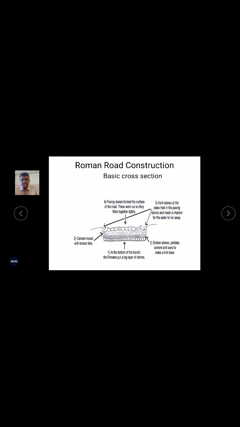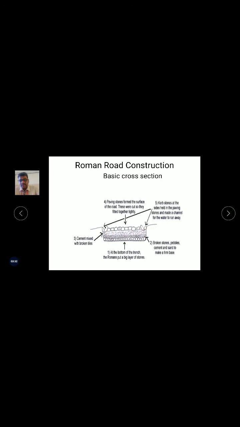In residential construction we say that this is a foundation. This is the initial step for the foundation, these small stones. The second layer is compacted with cement mixed with broken tiles, waste products from cement and tiles, which act as filler material.